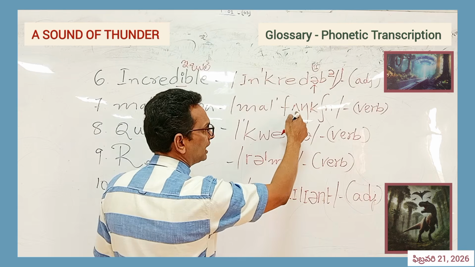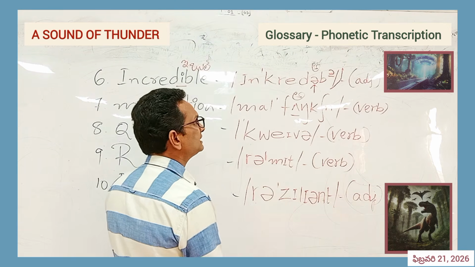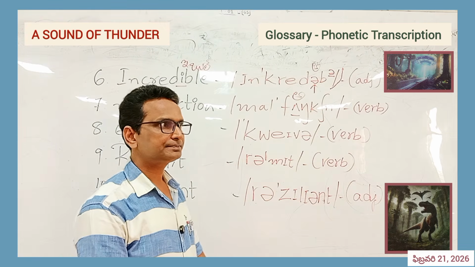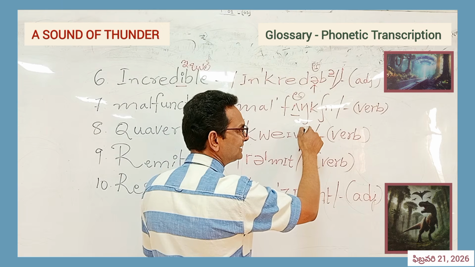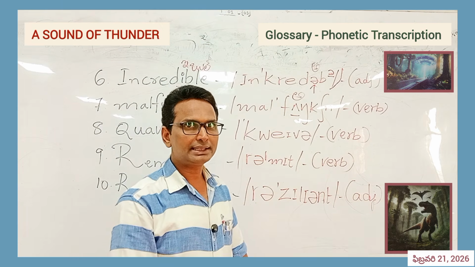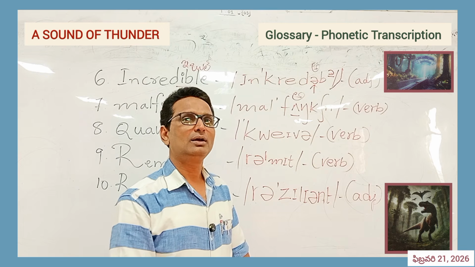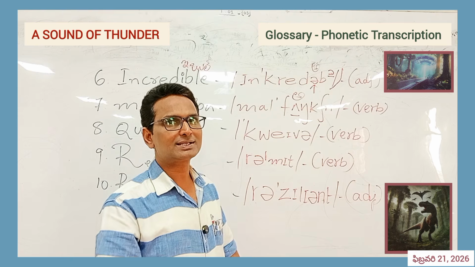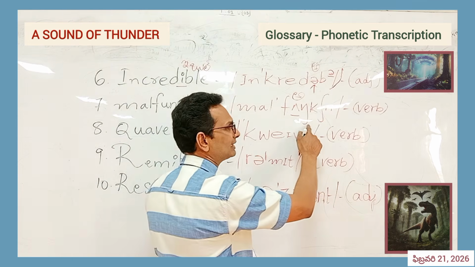Malfunction. According to phonetic transcription, the stress mark is on the fa sound. Mal, fa. This is again a sound. How many a's do you have in this? This is the other one. It's a direct a sound, like amma, a. Mal, funk. This sound is ng. In Telugu, it is called anunasikamu. We have some anunasikamulu. Through the nostrils, we pronounce these sounds. Ng, ng. This is that one, not n.